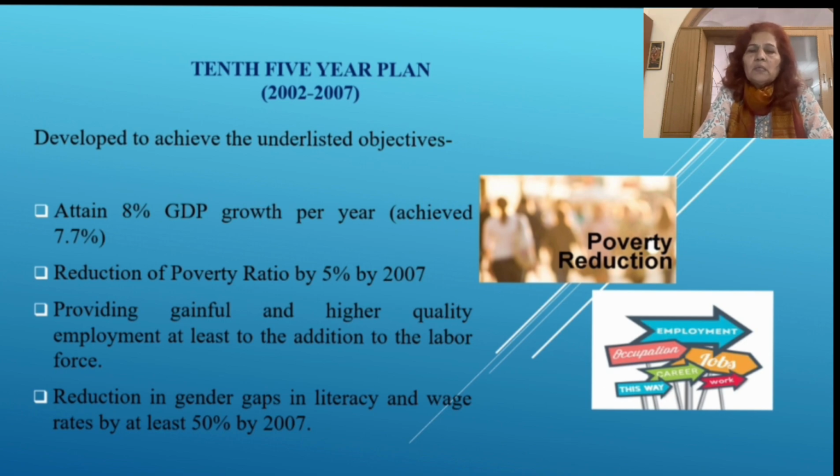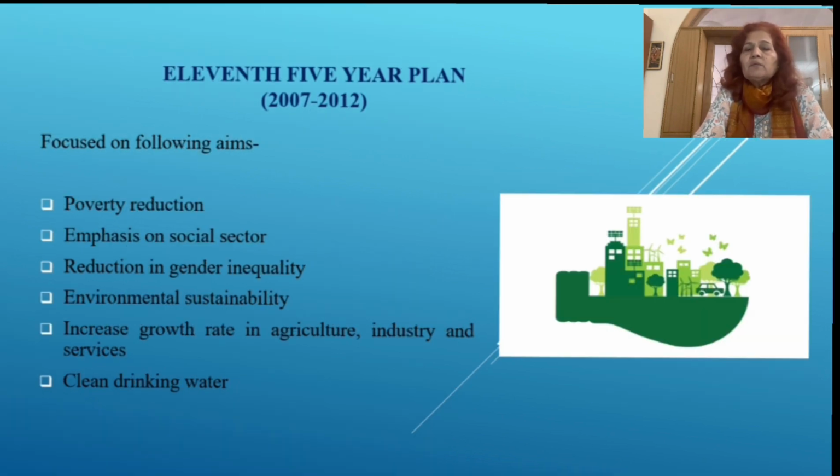Now we come to the 11th 5-year plan, which started in 2007 and ended in 2011, and specifically focused on these areas: poverty reduction and emphasis on social sectors.